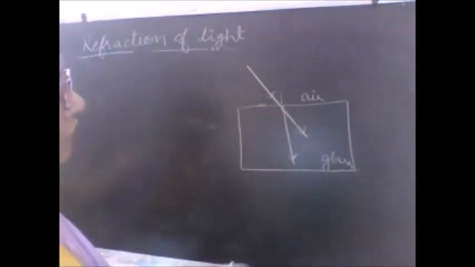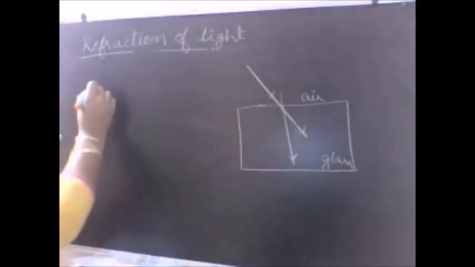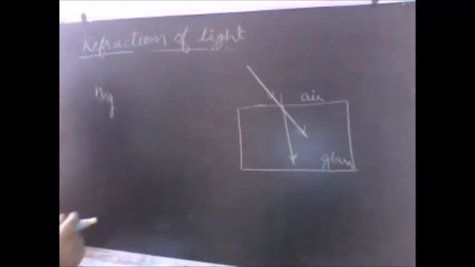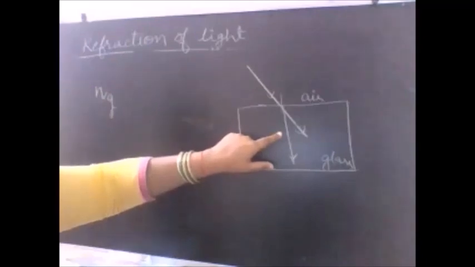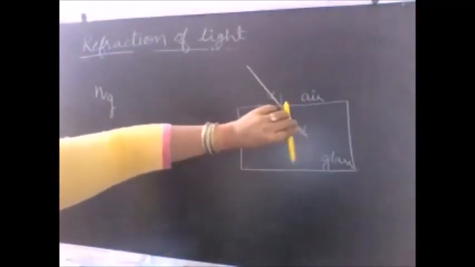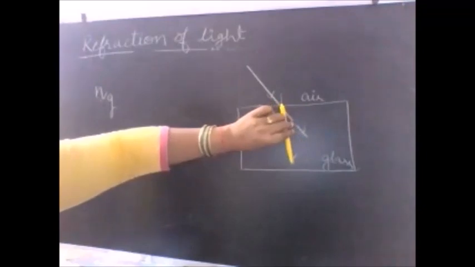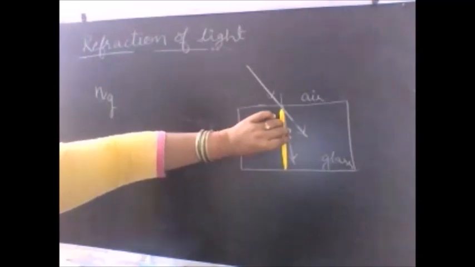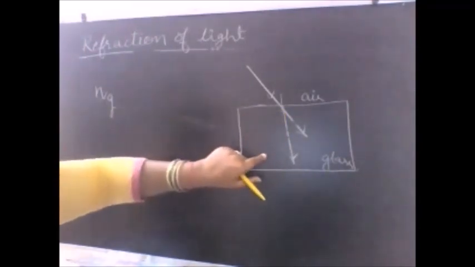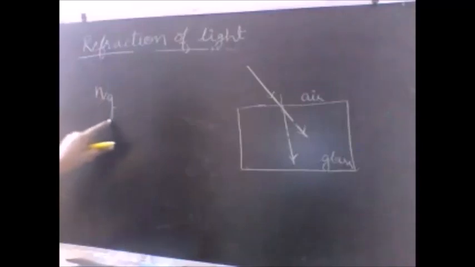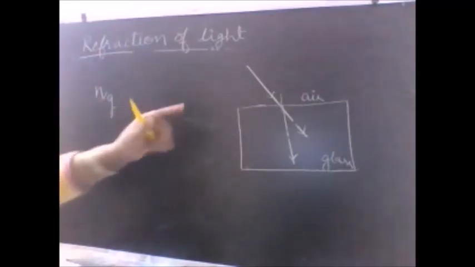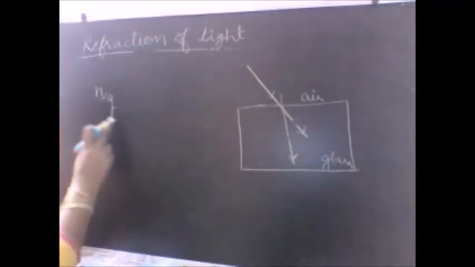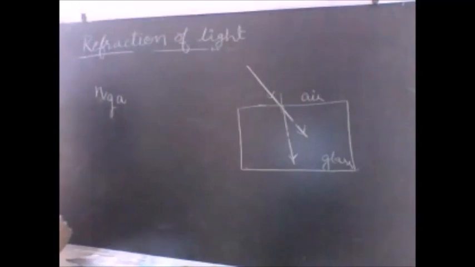So we have to define the refractive index of the glass, because the light is actually bending into this medium. The light is actually bending into the glass. It is actually refracting into the glass, or the refraction has taken place in the glass. So when the refraction has taken place in the glass, we are going to define the refractive index of glass with respect to which medium? What was the first medium from where the light was entering? Air. So I'll say that, okay, refractive index of glass with respect to air.